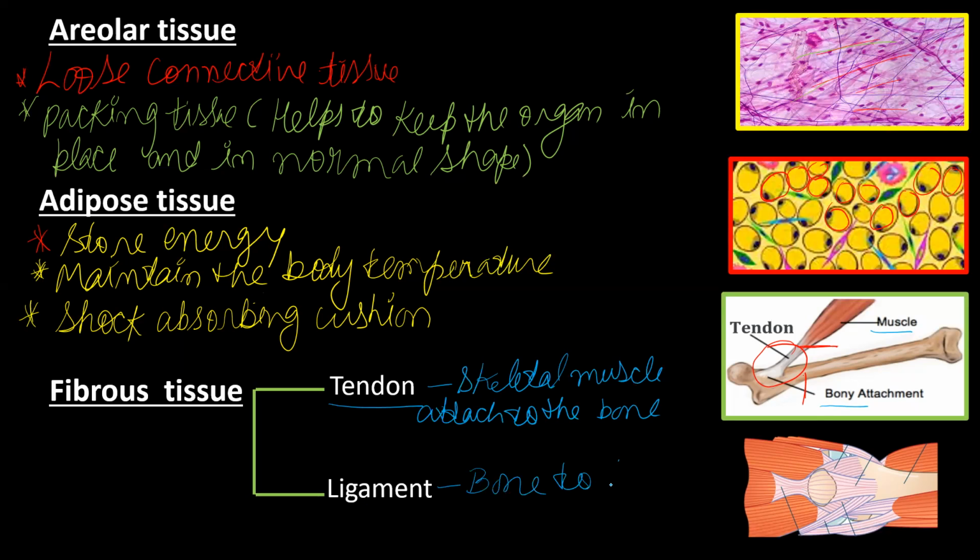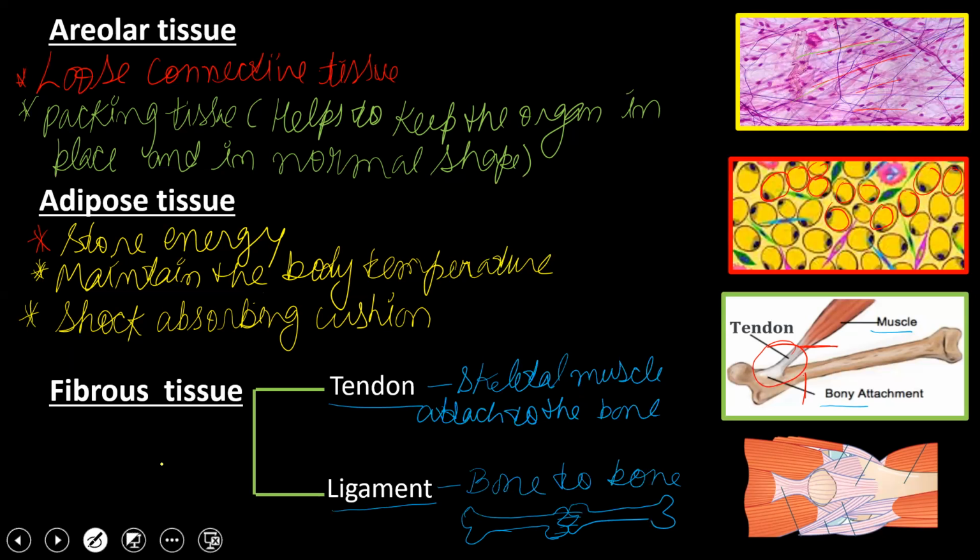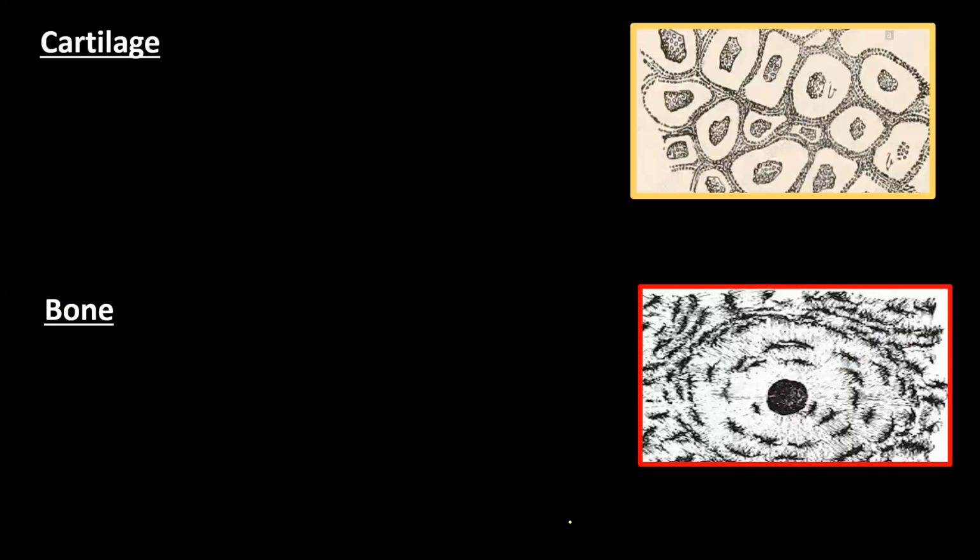Bone to bone attachment means two bones are combined with one another with the help of a fibrous tissue known as ligament. Clear?